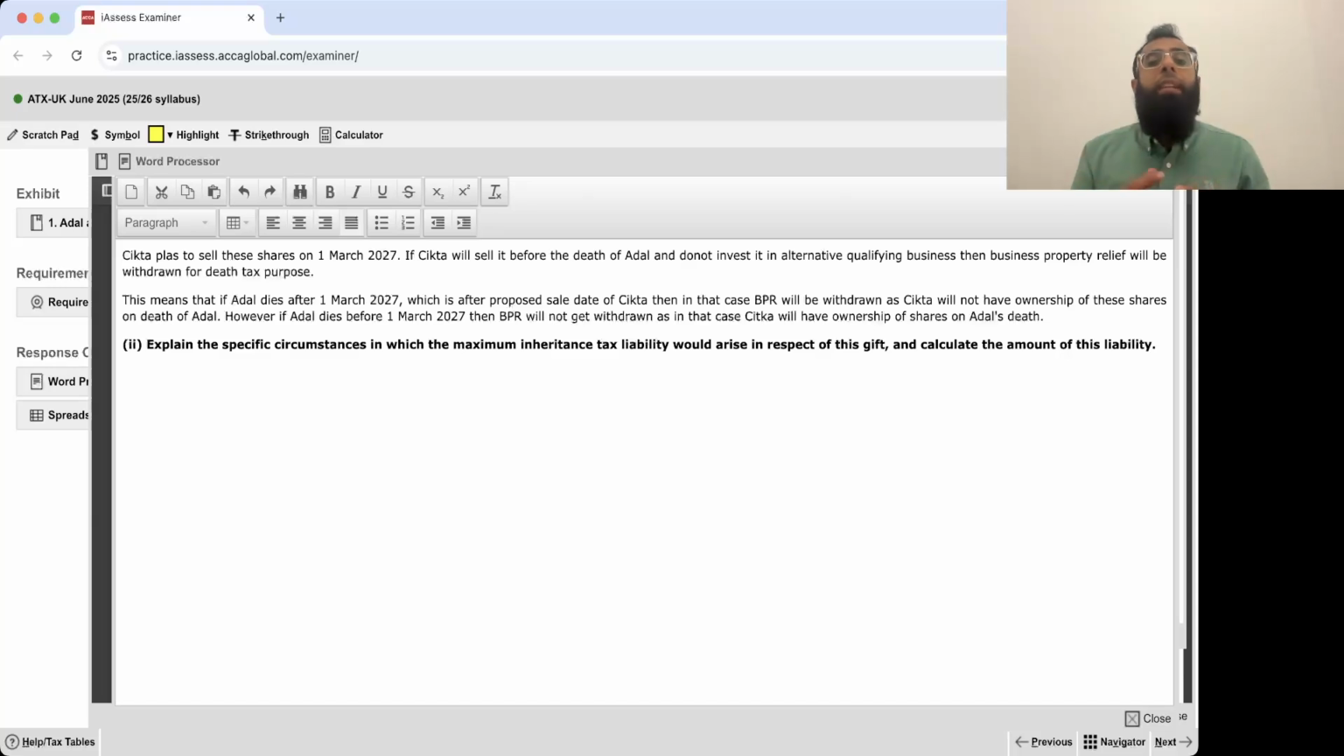So the first essential circumstance is that business property relief should have been withdrawn. And business property relief will get withdrawn when Adil dies after 1st March 27, when Sitka will already have sold these shares, and on the death date she will not have the ownership. So the BPR will get withdrawn, number one.